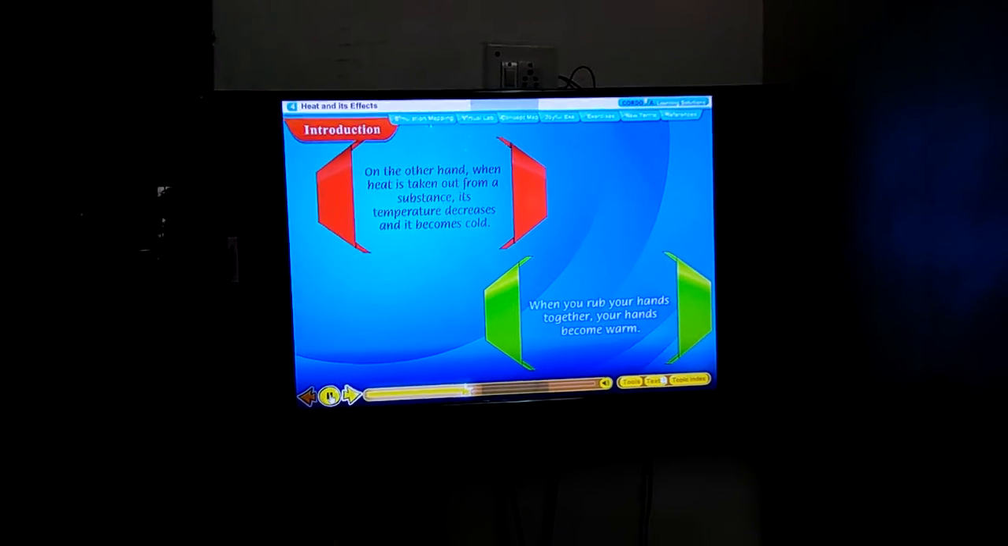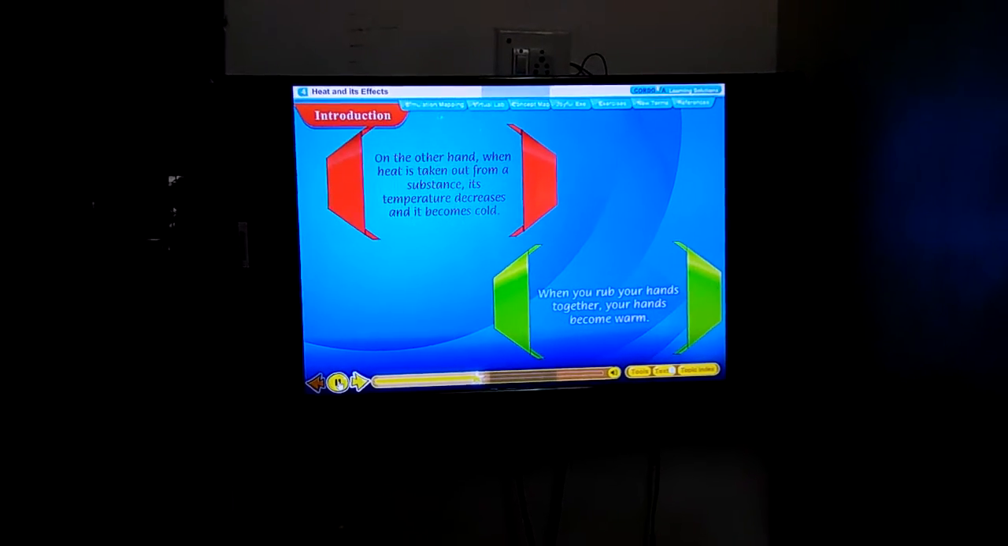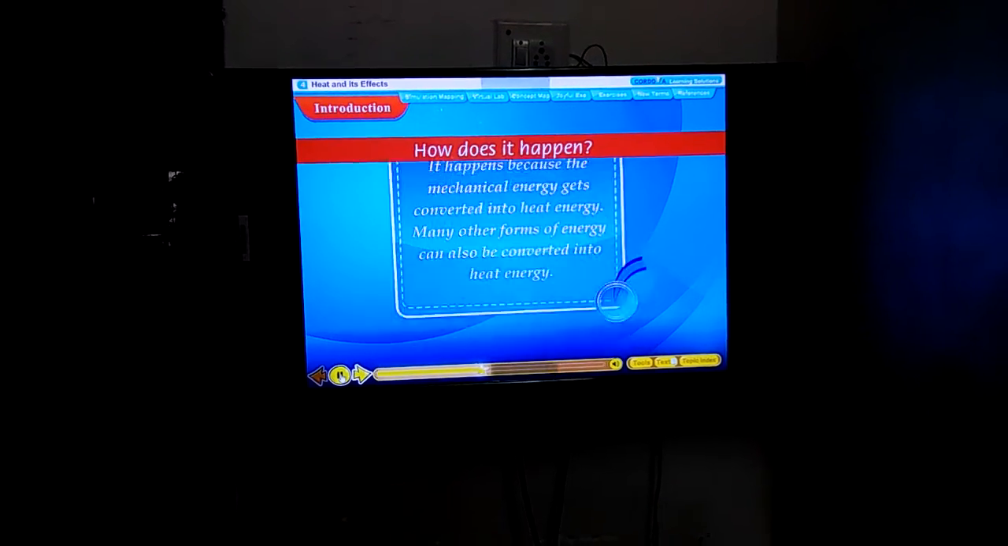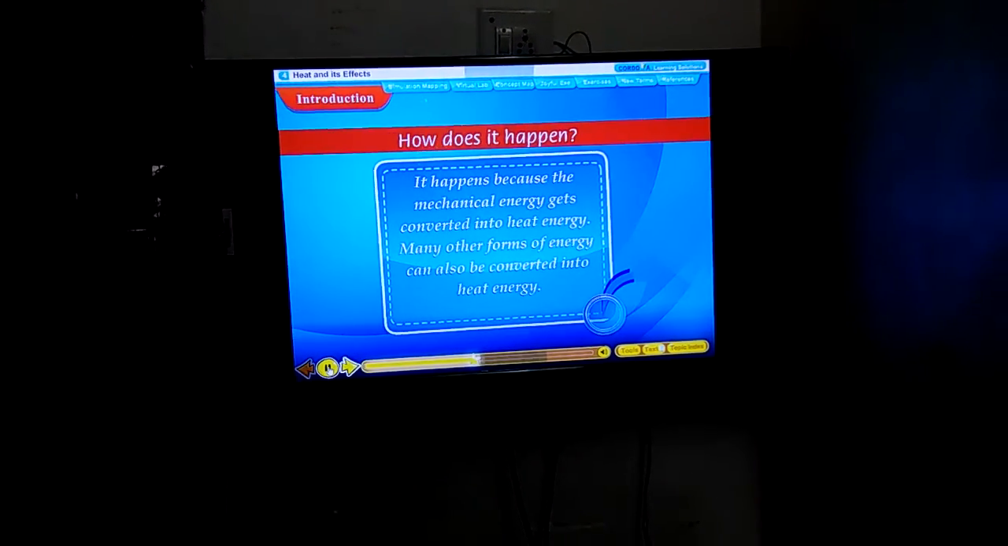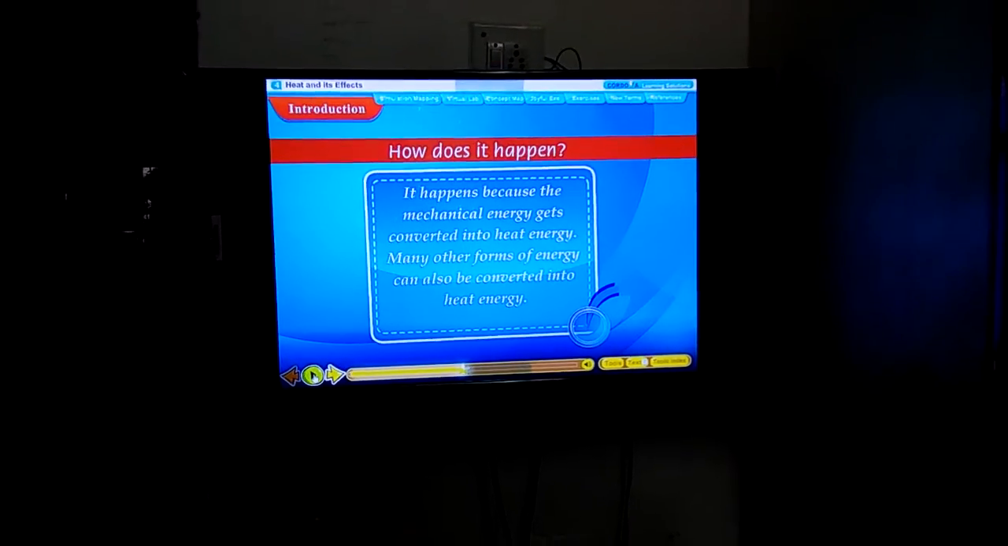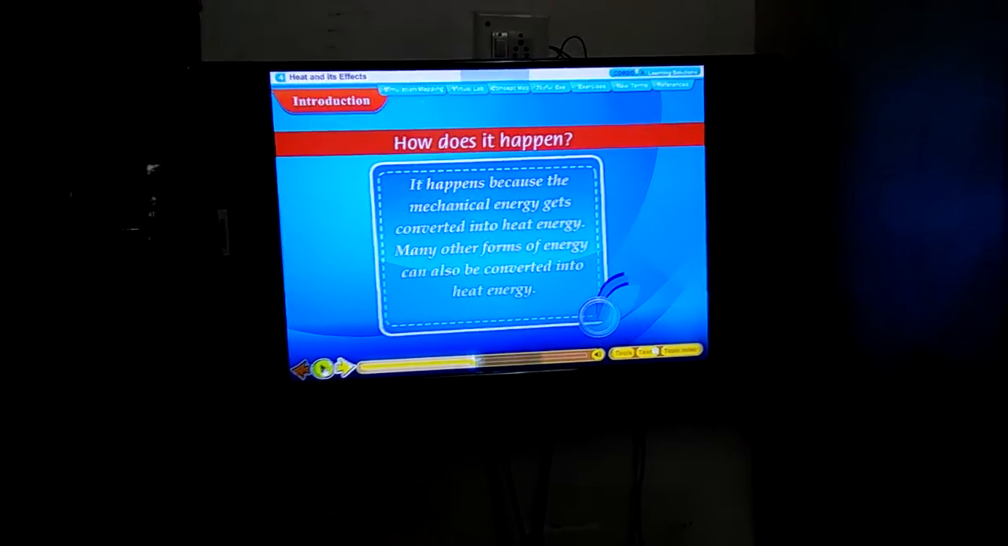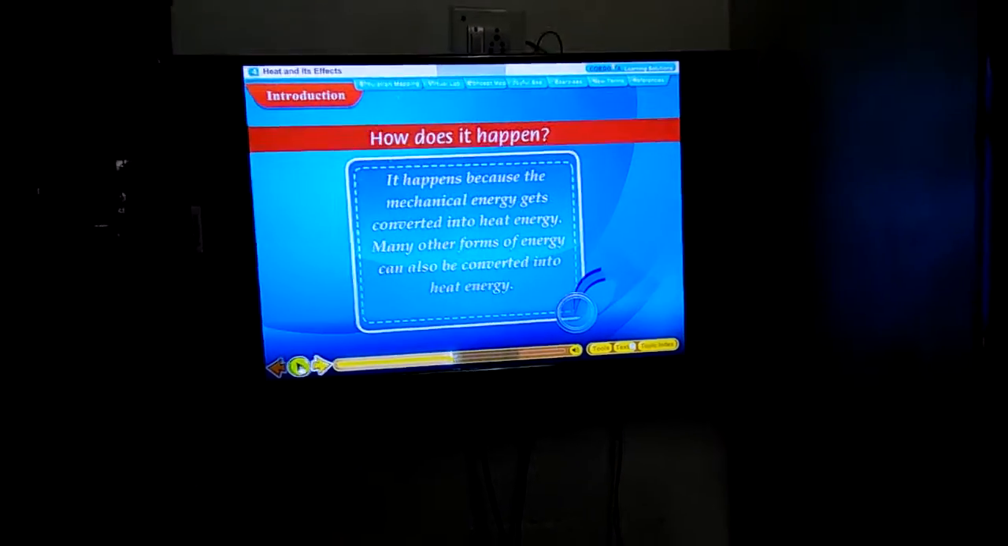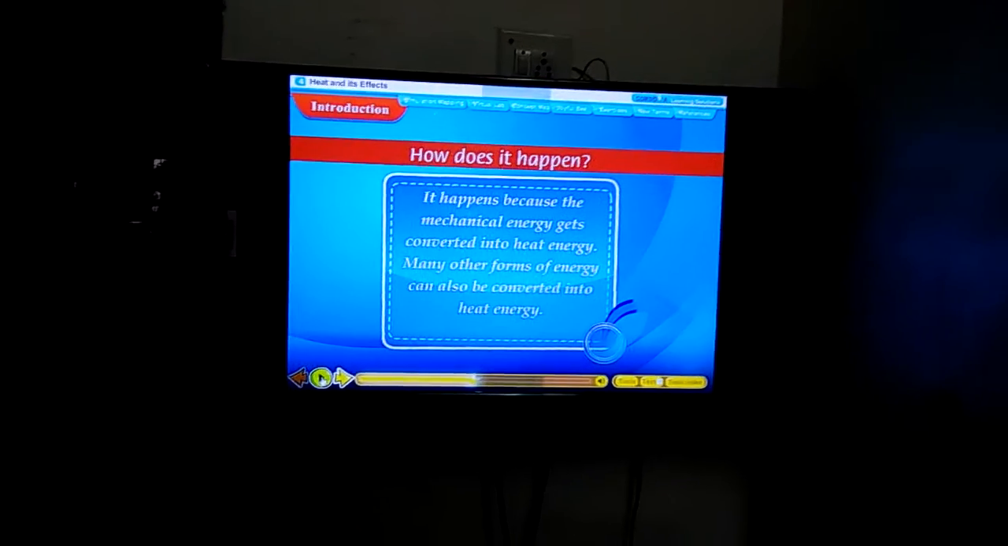When you rub your hands together, your hands become warm. How does it happen? It happens because the mechanical energy gets converted into heat energy. Now see the students, when you touch a piece of ice you feel cold, and when you dip your fingers in warm water you feel warm.